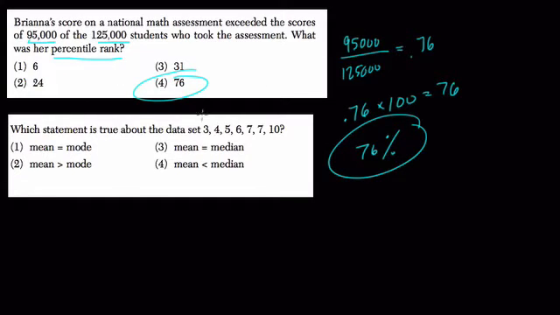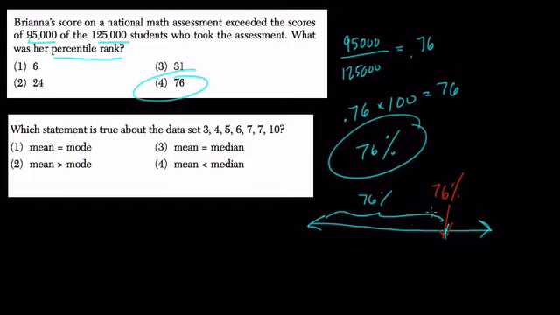It means where are you in the grand scheme of things, I guess. So this is all the people who took the test, and we're saying that well you're here, and 76% of the people did not do as good as you. That means you're at the 76th percentile rank here. So your percentile rank is the level that everyone else is below, right? So if you're at 76th percentile, that means you beat 76% of the people.